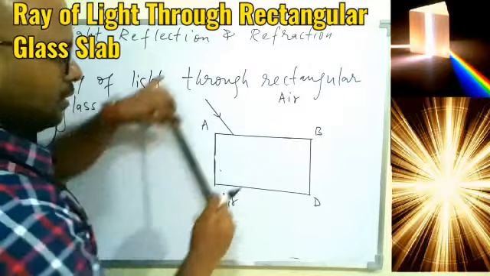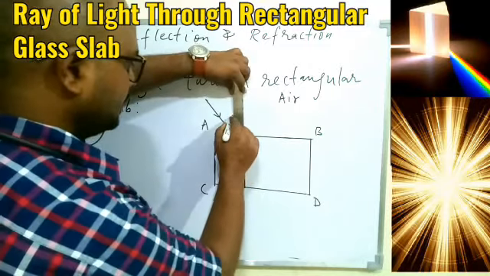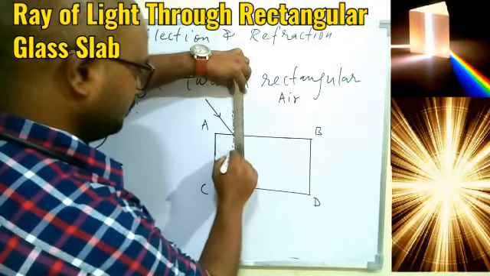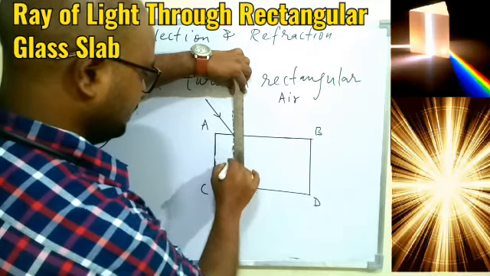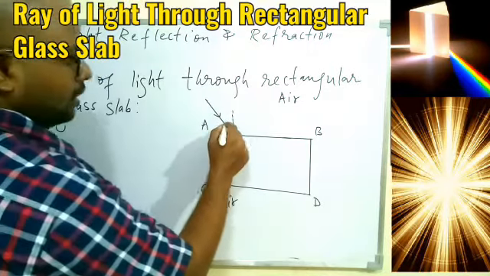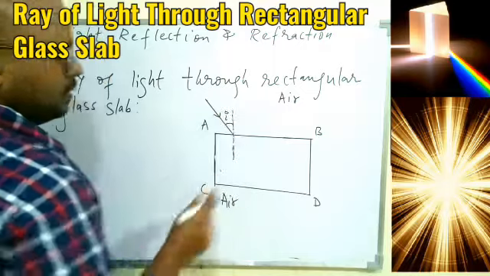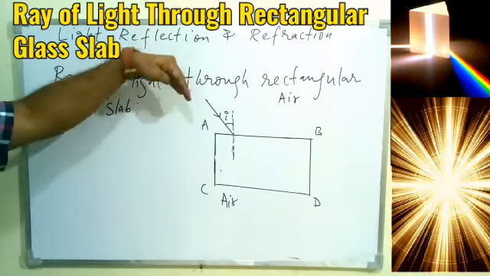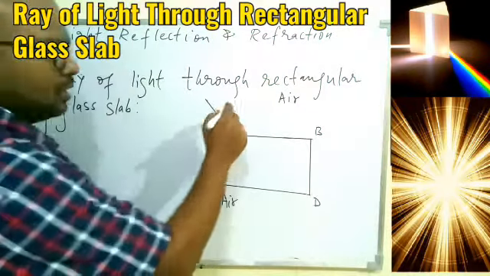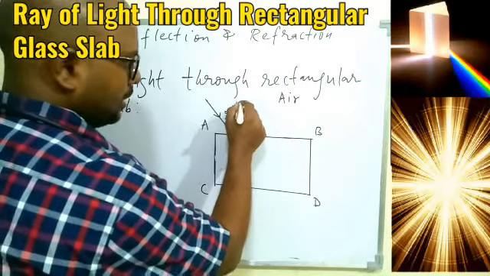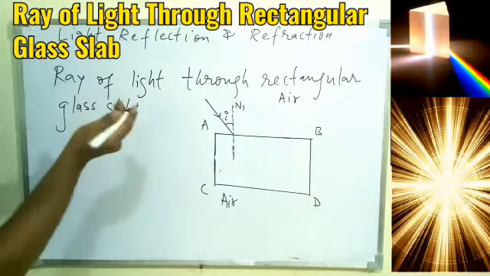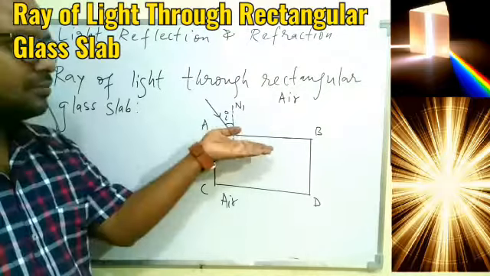I'm not writing here. So this is our normal, and this is our angle of incidence. So we understood this is our incident ray, this is our normal. So let's give the name to this. Let it be N1. N1 is for normal for the first phase.